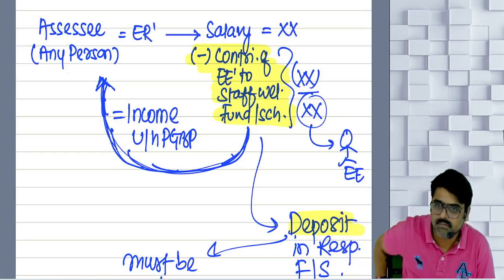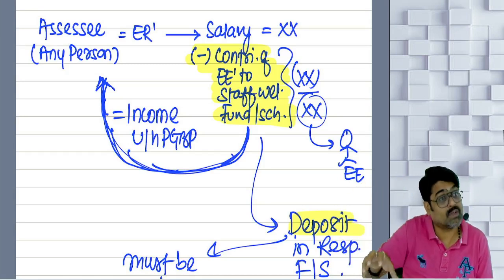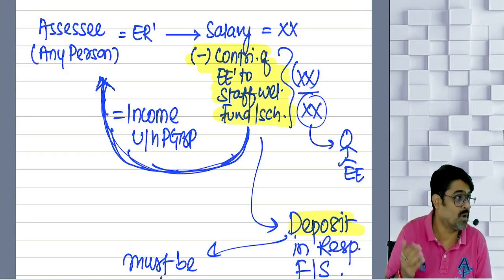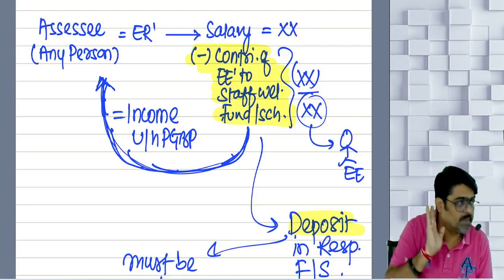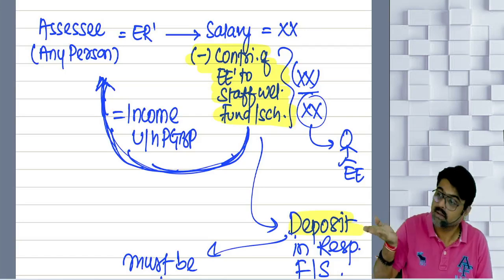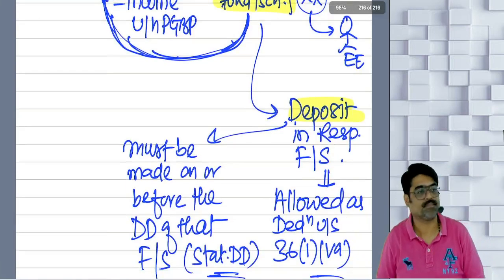Once disallowed, permanently disallowed. To claim this deduction, you have to deposit on or before the due date of the fund, the due date of that scheme. Only then the amount which is considered as your income will be allowed as a deduction.